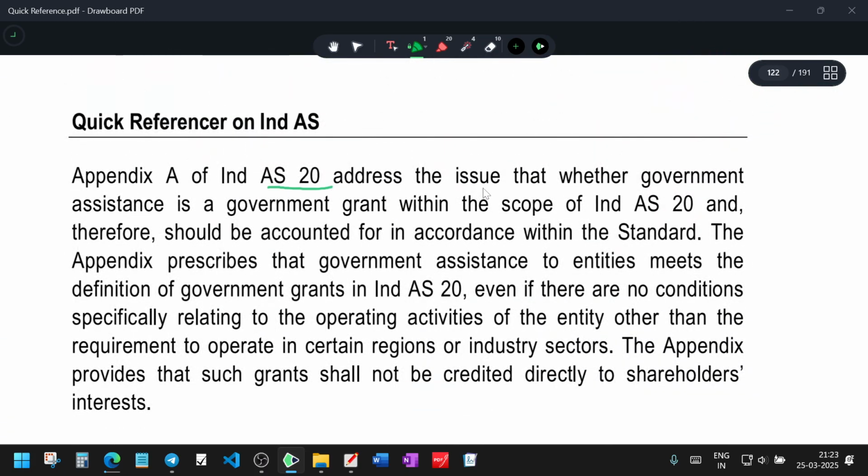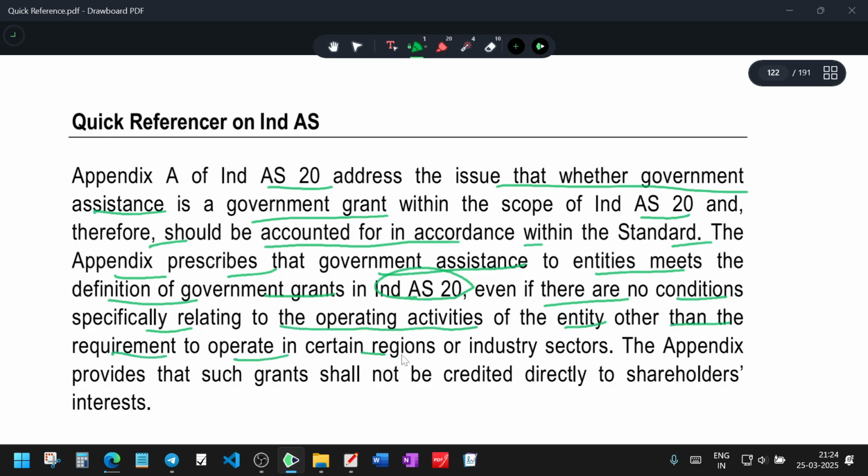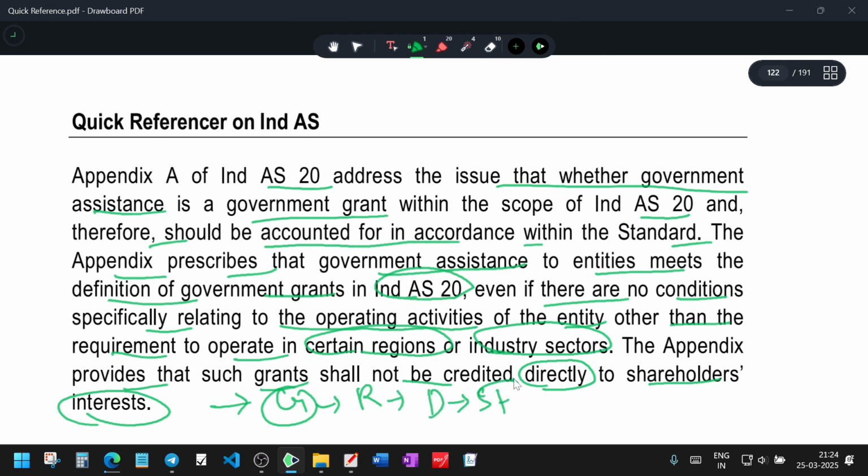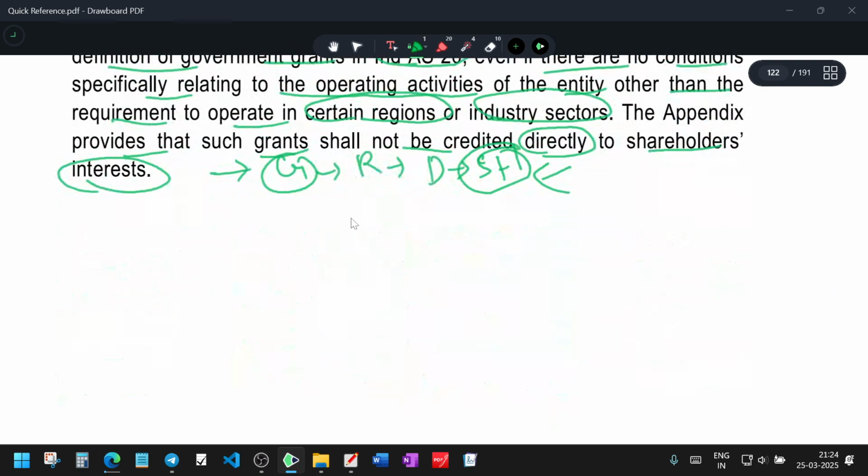The appendix in Ind AS 20 addresses the issue of whether government assistance is a government grant within the scope of Ind AS 20 and therefore shall be accounted for in accordance with the standard. The appendix prescribes that government assistance to entities meets the definition of government grants in Ind AS 20, even if there is no condition specifically relating to the operating activities of the entity, other than the requirement to operate in certain regions or industry sectors. The appendix provides that such grants shall not be credited directly to shareholders' interest. So these grants are to run the business, not to be considered as a dividend and issued to shareholders. That has been restricted and clearly said in the Ind AS. So this is the point on Ind AS 20, government grants.